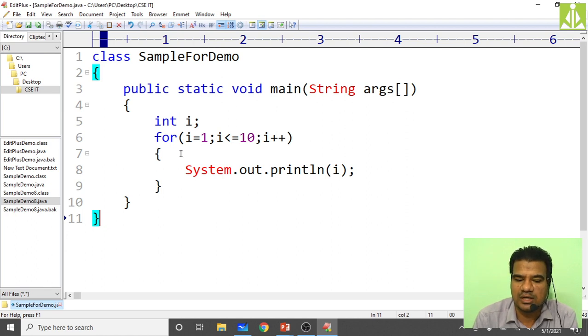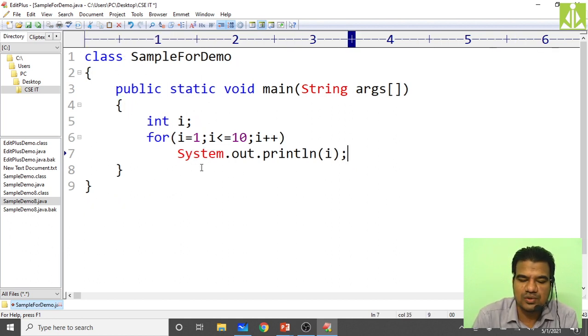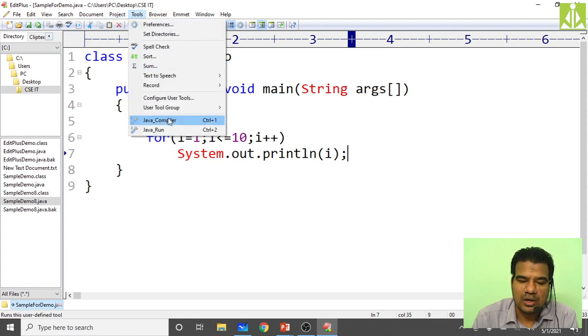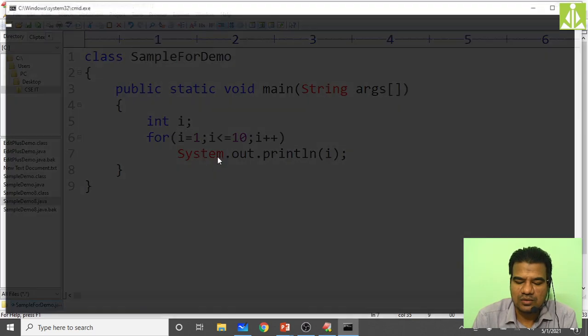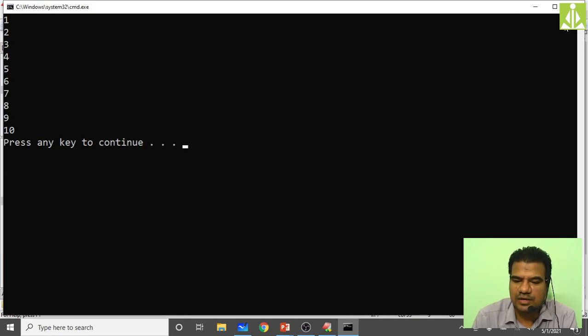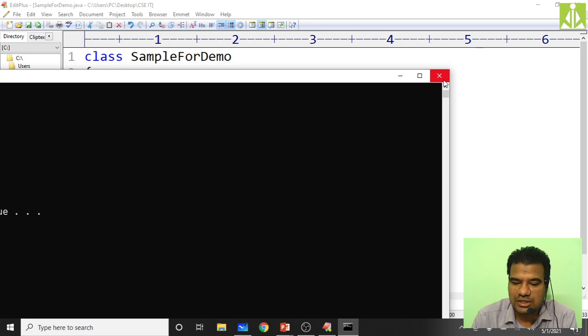Okay, what additional things can you do with this traditional form of the for loop that I am explaining over here? Because there is only one statement in the body of the for loop, there is no need to use the compound statement. So you can remove that block. Now you see we will get the same output. Compile, compilation successful, and if you execute you will get the output like this. 1 to 10 we got. Hopefully you are understanding what changes I am doing.